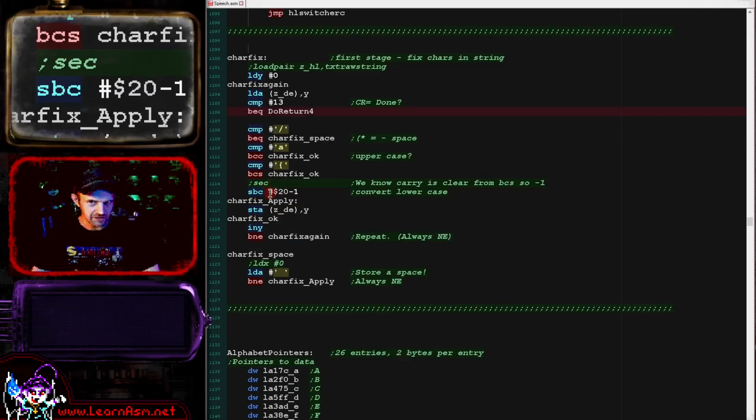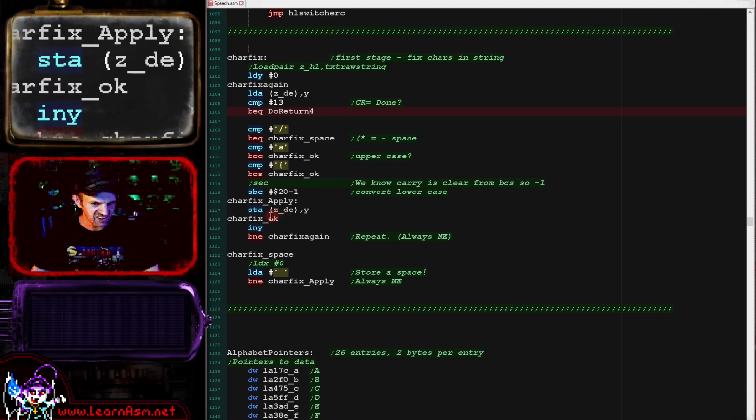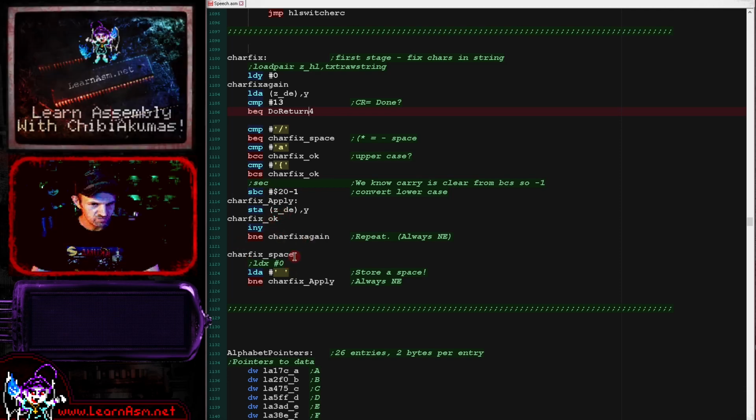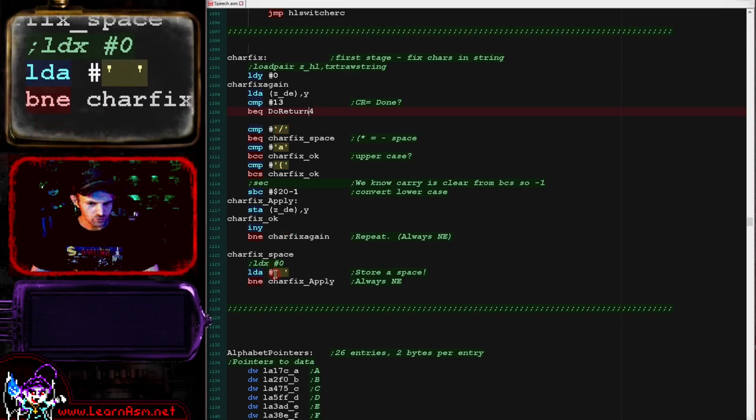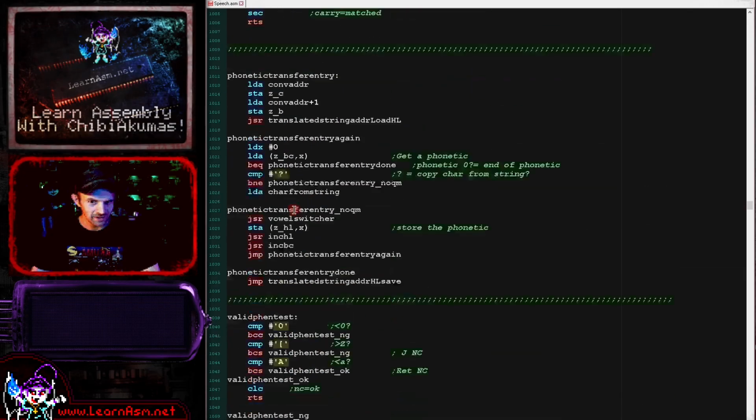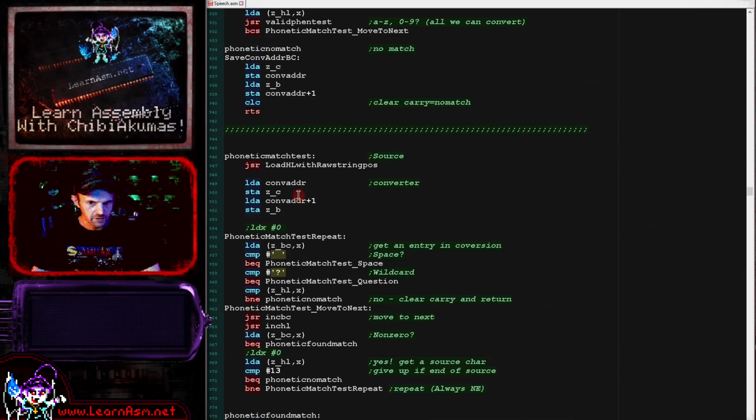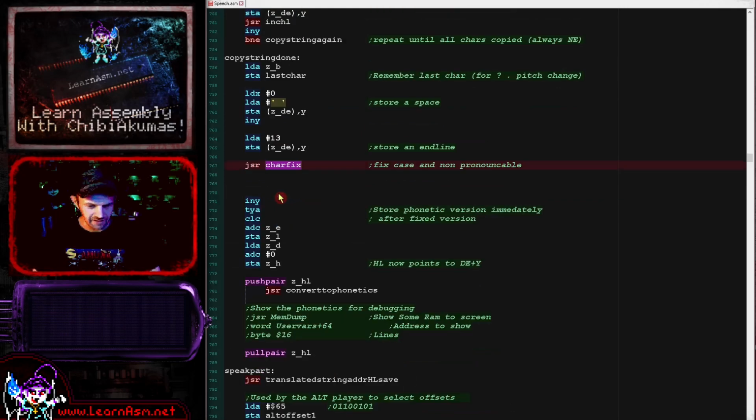That is effectively converting us to uppercase. So here we are writing entirely uppercase characters. This is for when we have the case of the slash, we're just converting that to a space there. So that is fixing the string and converting it into uppercase. So that's what's going on there. Okay, so that's that routine, just converting us to uppercase.